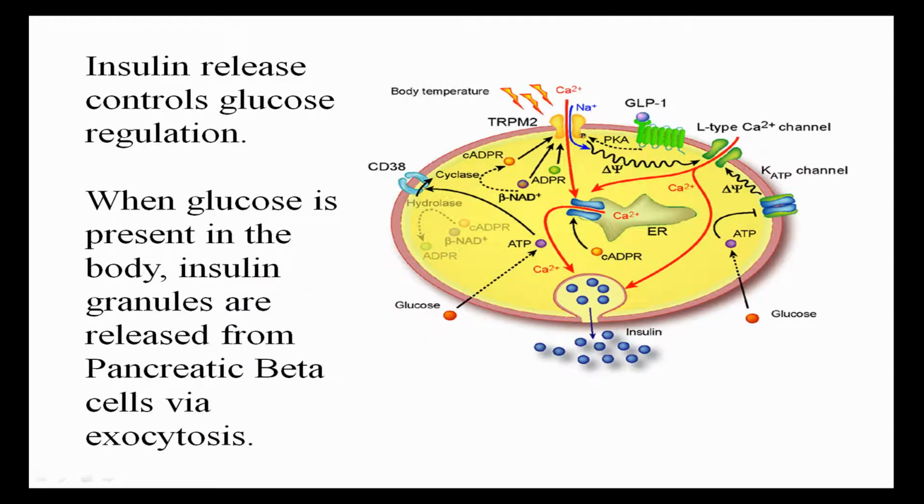Insulin is released when glucose is present. So when glucose is present in the body, pancreatic beta cells release insulin via exocytosis. The process of stimulus, glucose being present, and secretion of insulin is a multi-step process.